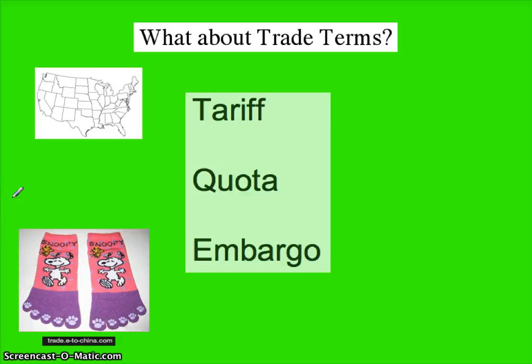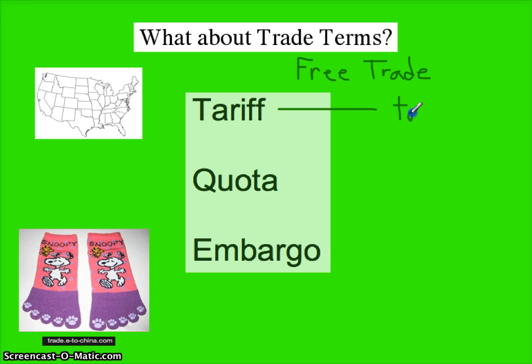Here are some trade terms that, well, you know, don't really apply as much today. You know, today we often have free trade agreements. And the free trade agreement we happen to be in is NAFTA. You've heard us talk about the European Union. You've heard us talk about the free trade agreements that the Australians have. But free trade agreements pretty much don't have all these three terms, but we do want you to know them. A tariff is a tax on imports.